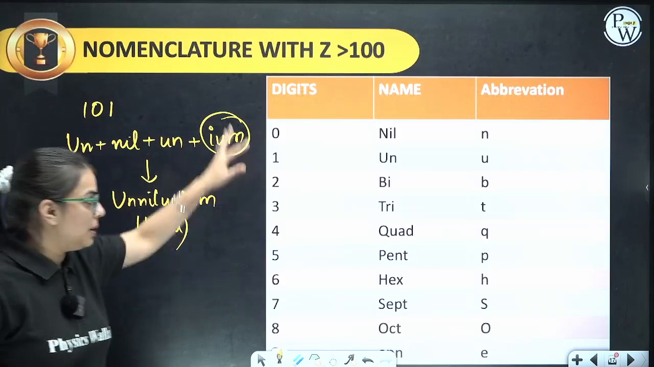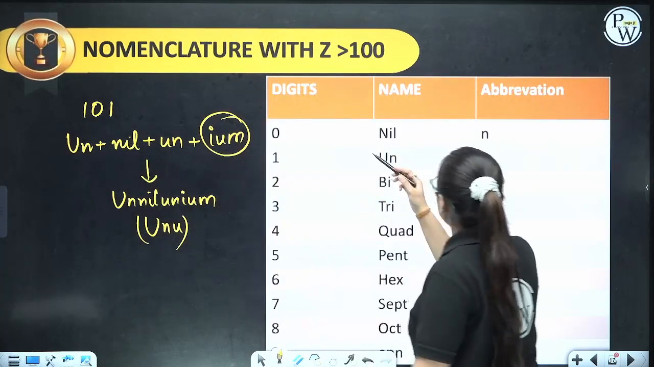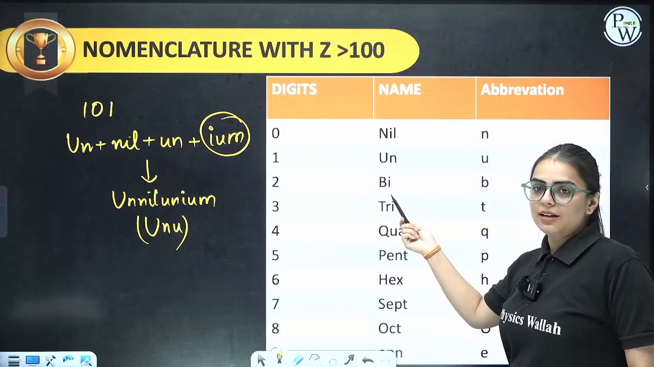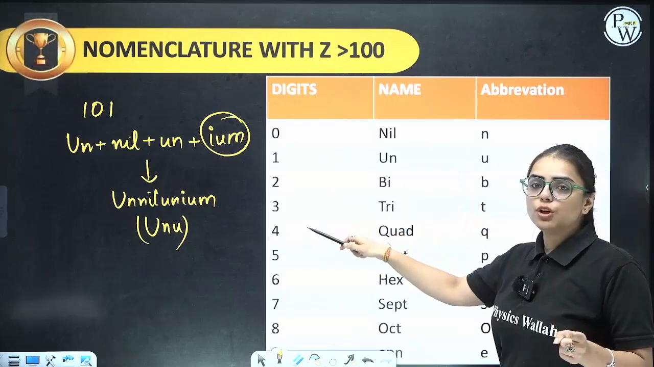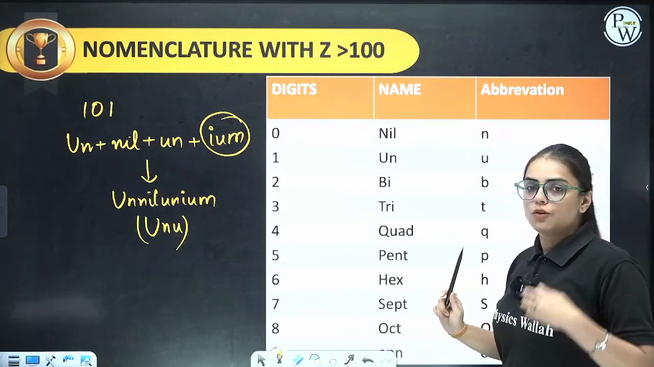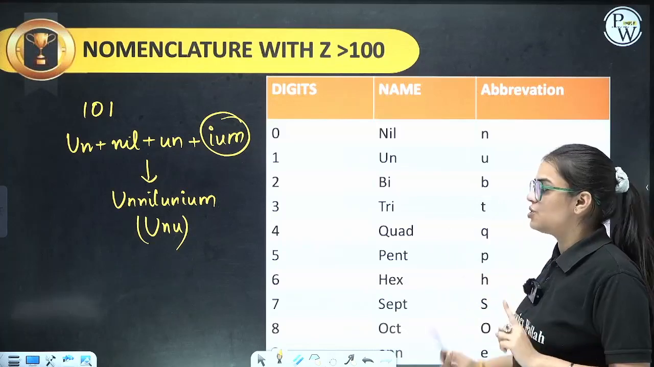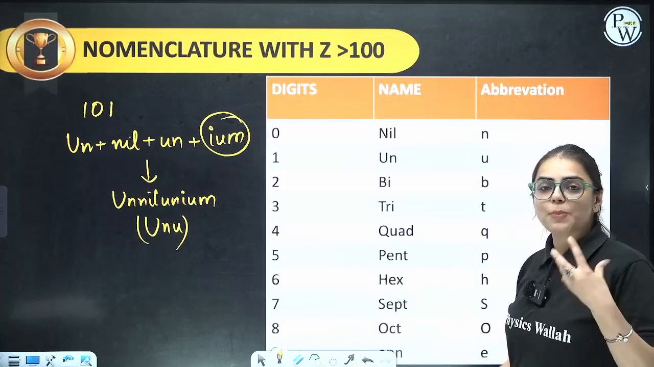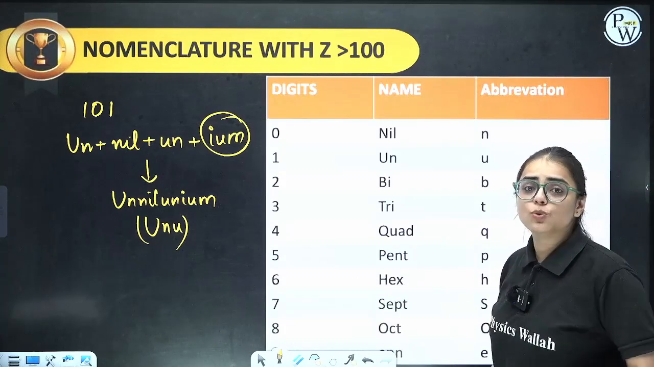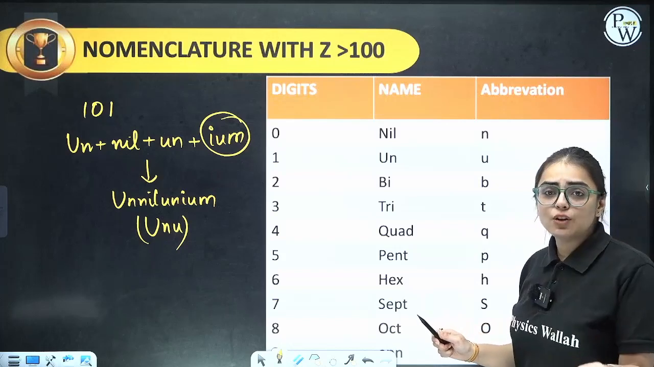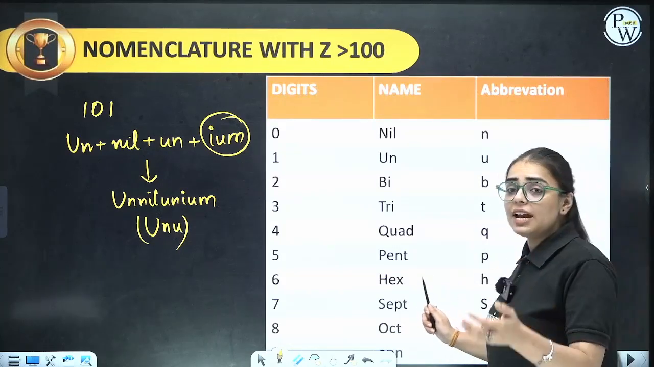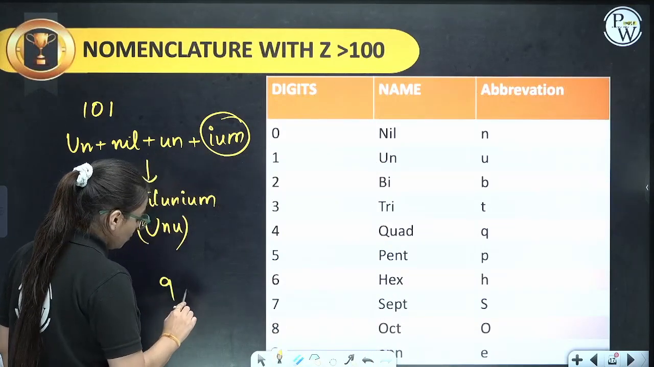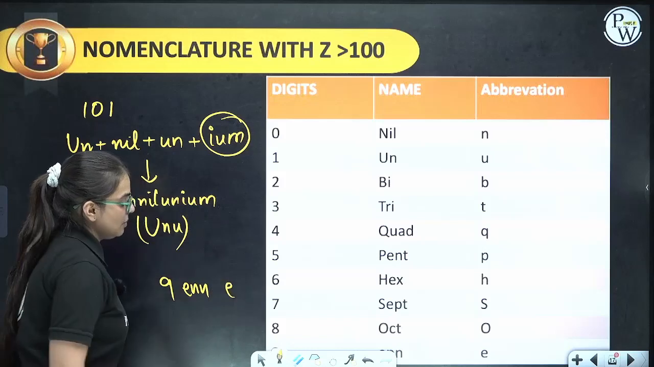Clear? Let me tell you what to use for each number. For 0, you use nil, with initial letter N. For 1, un, initial letter U. For 2, bi, initial letter B. For 3, tri, initial letter T. For 4, quad, initial letter Q. For 5, pent, initial letter P. For 6, hex, initial letter H. For 7, sept, initial letter S. For 8, oct, initial letter O. For 9, if you don't know, it is enn, and the initial letter is E. Clear?